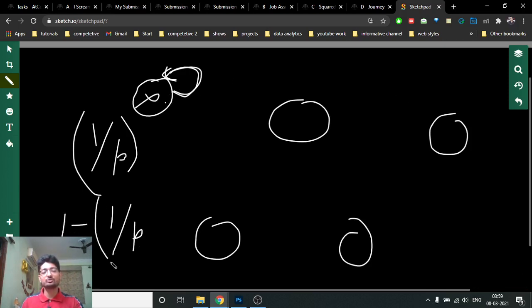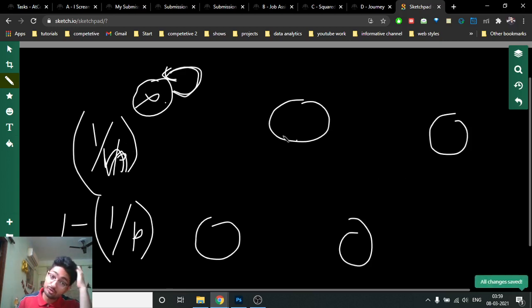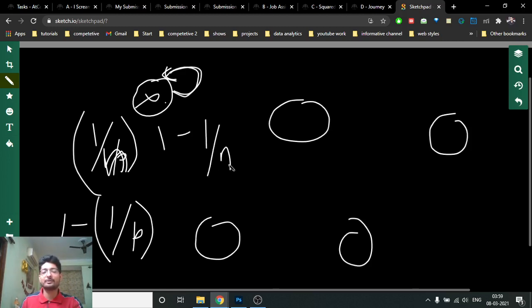Why? Because there is only one chance to get back. Because there are n nodes, there is only one node on which I don't want to go, which is myself. I want to go to any other node which is beneficial, because that will bring me closer to the final answer. So if I remove this 1 by n value, I can go to any other node. So the probability of going to any other node except myself is 1 minus 1 by n. I hope you get the point.